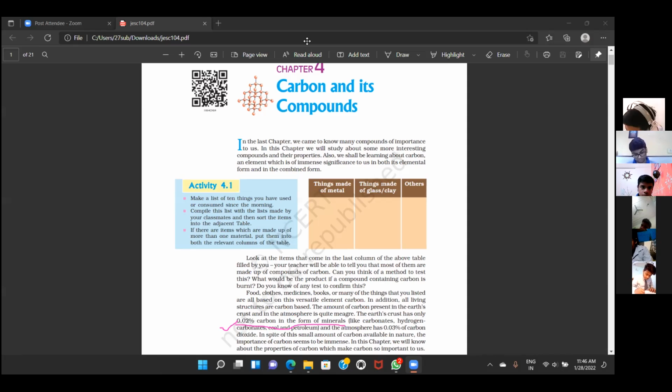Right? There are two types of questions. In the next question, we will discuss why carbon is a versatile element. So we have to move, as I have explained many times, as per the CBSE board questions. If the word versatile is used, then the answer will be different. But here we are discussing why it is a unique element and why we are giving importance to this carbon atom in such detail. So this line becomes the question: why does the importance of carbon seem to be immense?